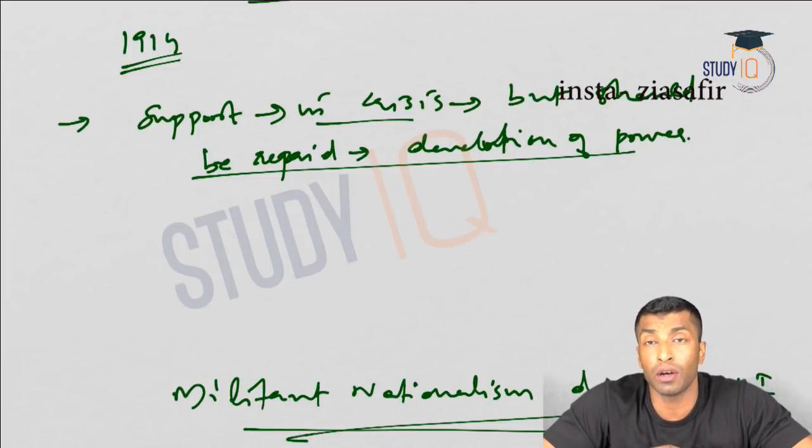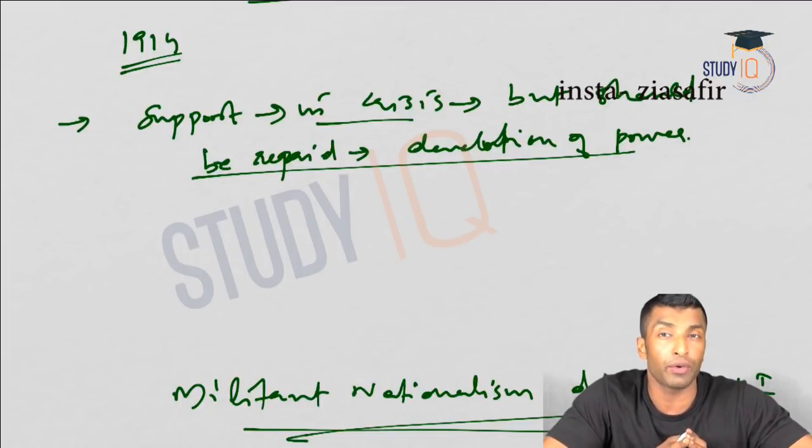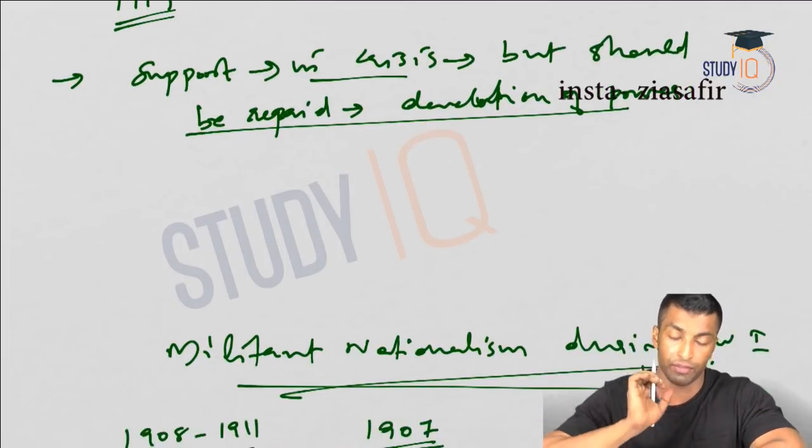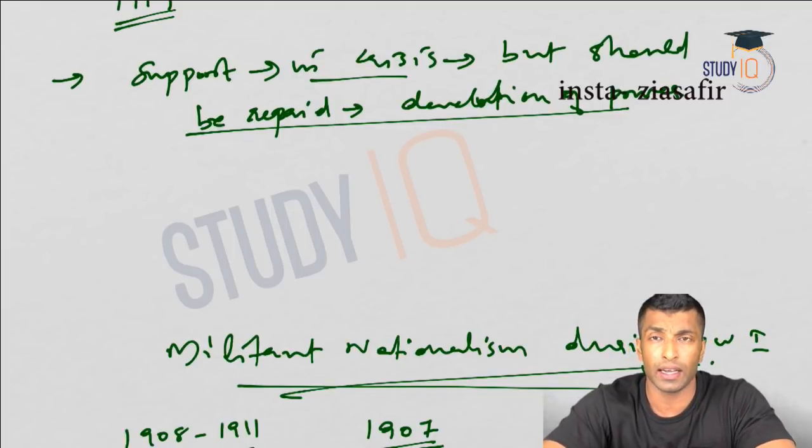See, if the Congress had made a call that the Indian troops should not participate, it would have been a big problem. In fact, Congress could have played a very destructive role in World War One if they had asked the Indian soldiers to resign from the army, or called them back. That would have been very destructive for the English. But they decided to support the British in the crisis, because if you call them back, there is a possibility of a mutiny among the soldiers. So the moderates decided to support, expecting devolution of power later.